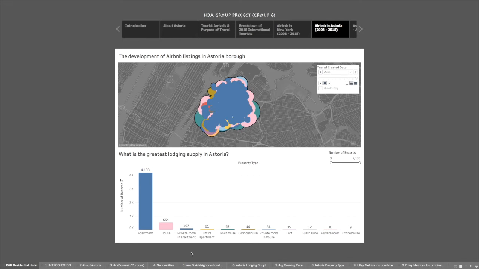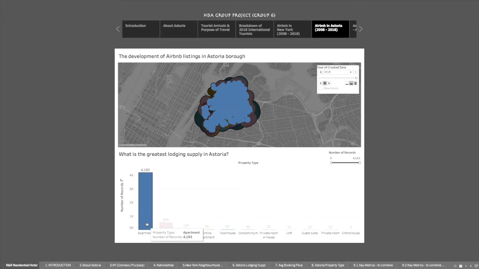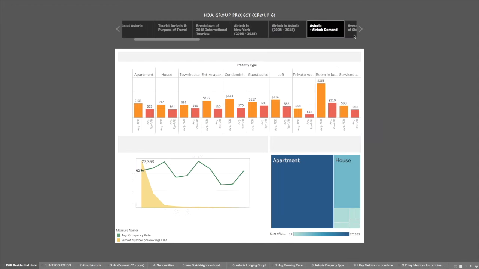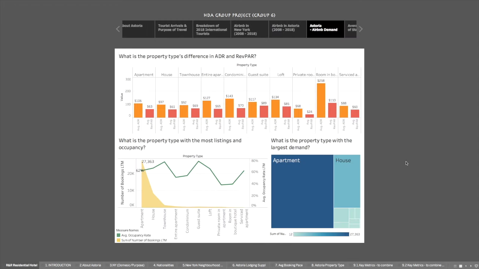Based on a heat map illustrated for Astoria, it is evident that the Airbnb market is saturated with apartments on top of other room types. Apartments top the list with a total of 4,193 records, with houses being second at 554 records. These show the ever-growing demand for apartments, which is proportionate to the increasing number of supply, as apartments secured the most number of bookings in the last 12 months.